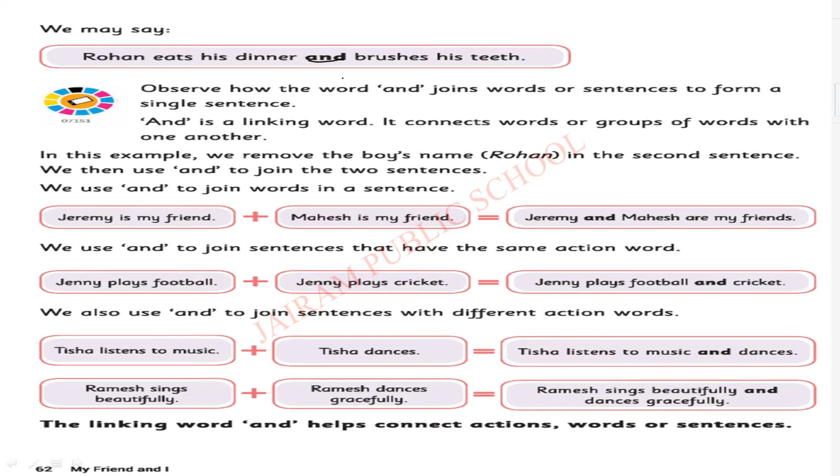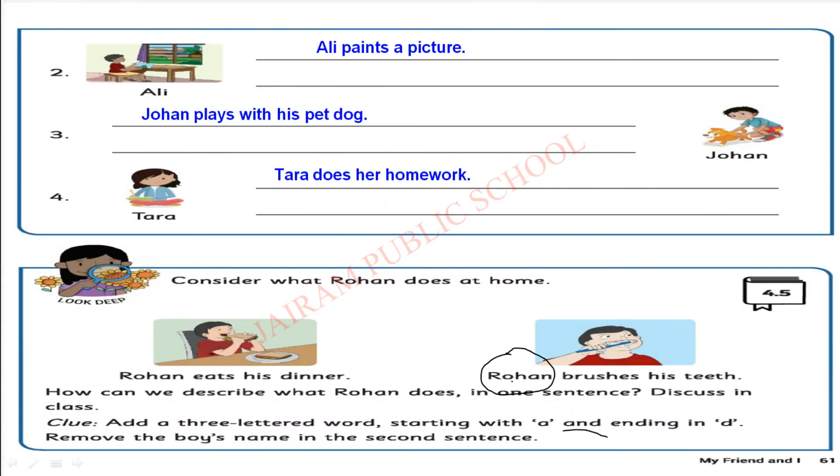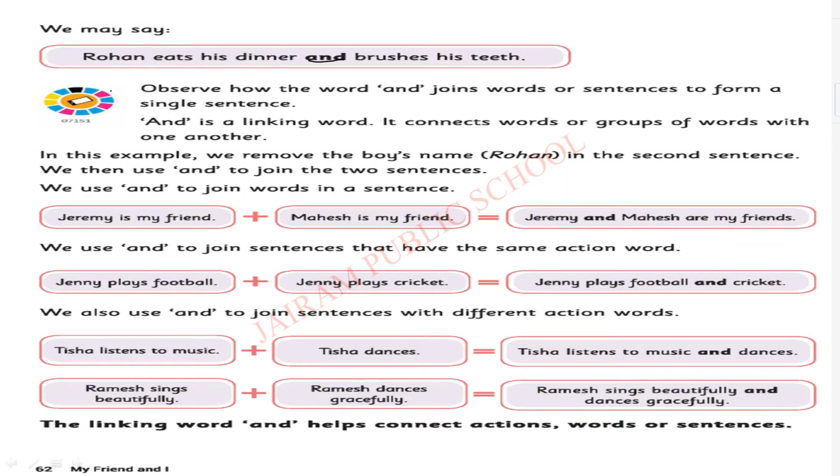Here only the name was given before. Have you seen that? Look at the word. Instead of Rohan, we have written 'and'. So the two sentences have become only one sentence. Rohan eats his dinner and brushes his teeth. Observe how the word 'and' joins words or sentences to form a single sentence. So we are going to observe how we can add 'and' to join two words or two sentences.